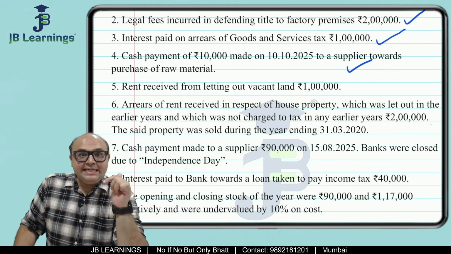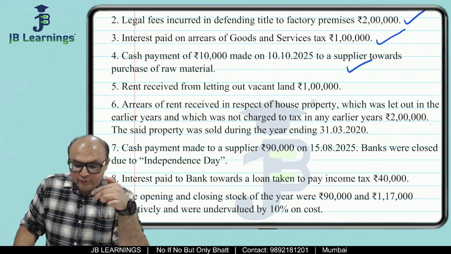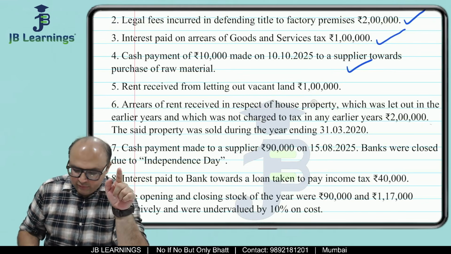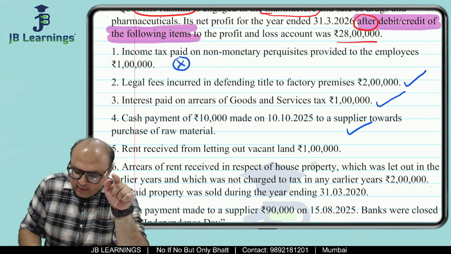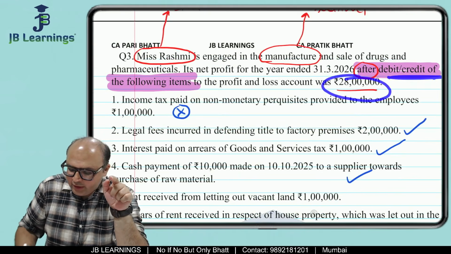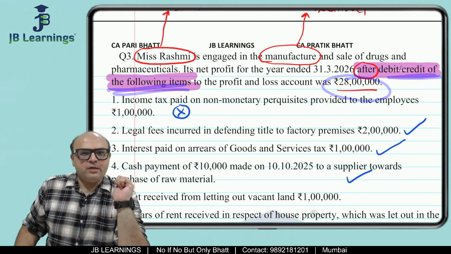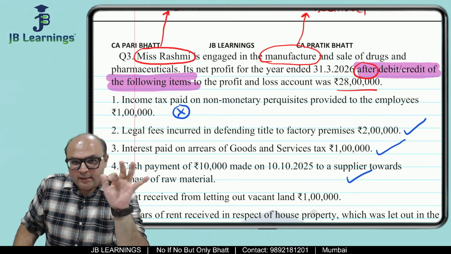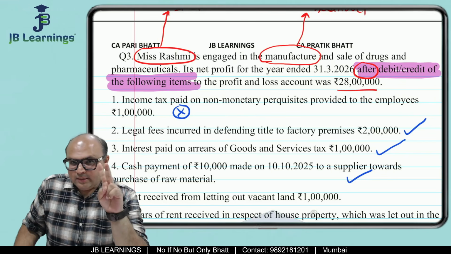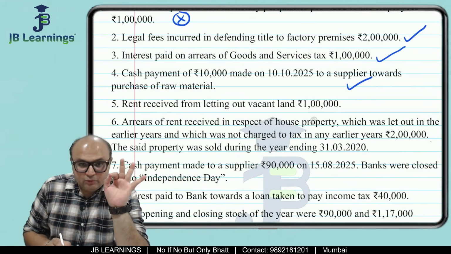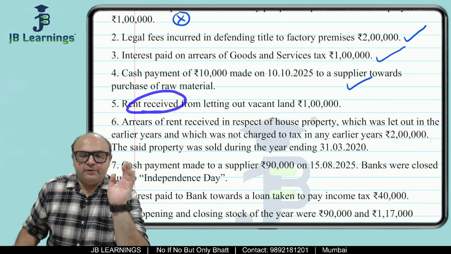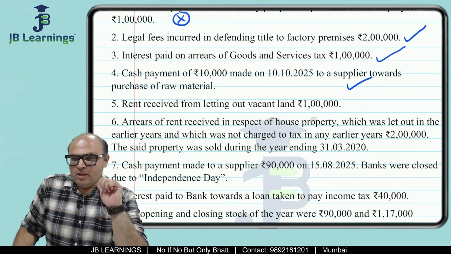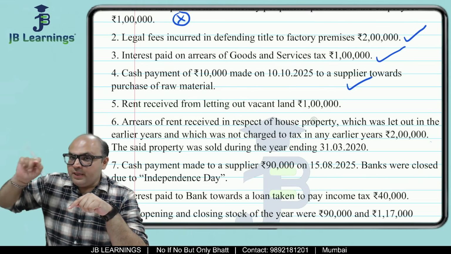Rent received from letting out of vacant land. Now friends, what they are saying is the net profit is after debiting and crediting the items, right? So we are going to analyze into three parts: income, expense, and chapter 6 here. So now see, rent received. Obviously this is income. This must have been credited in your P&L account.